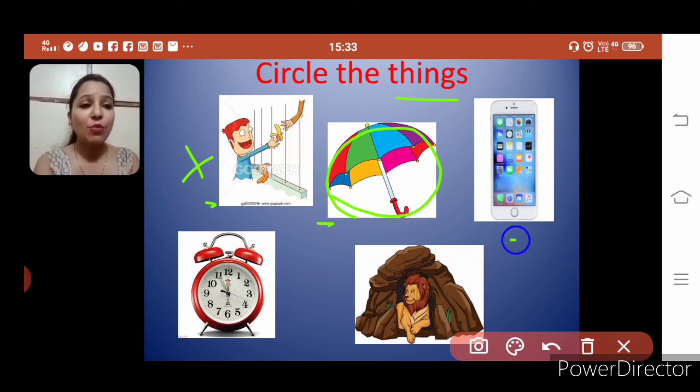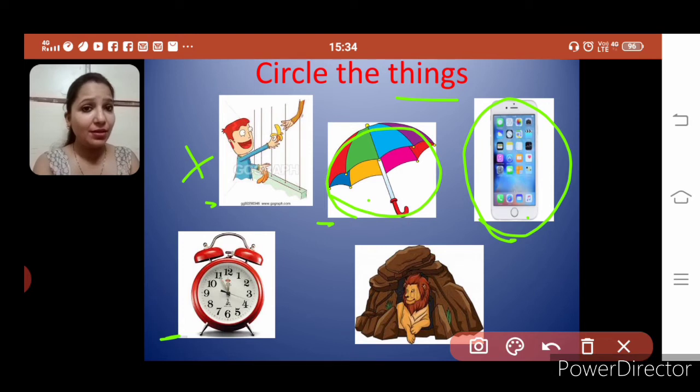Third, mobile phone. Is it a thing? Is it living thing or non-living thing? It's a non-living thing. So it's not coming in the category of people, neither place nor animal. It's a thing, right? We will circle that also. So we have got two things. First is umbrella and second is mobile phone. Now let's see the next one. This is clock. Is it a thing?